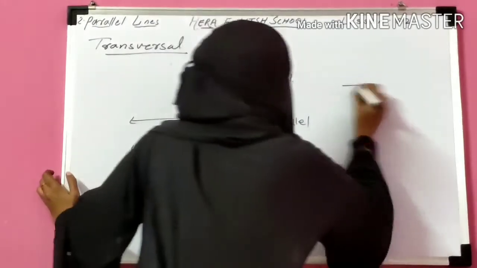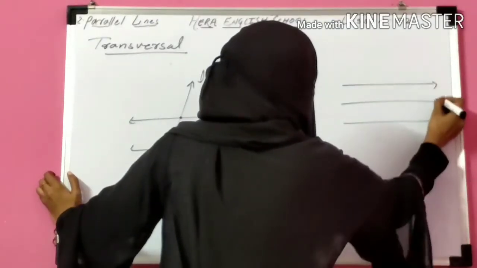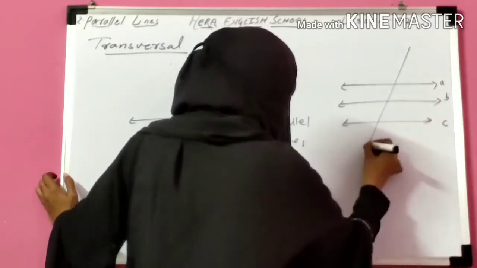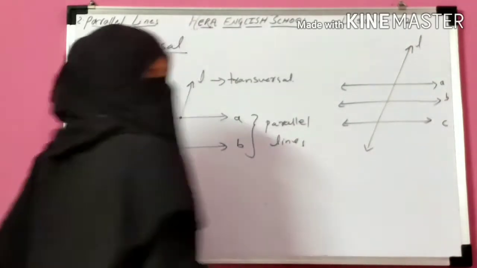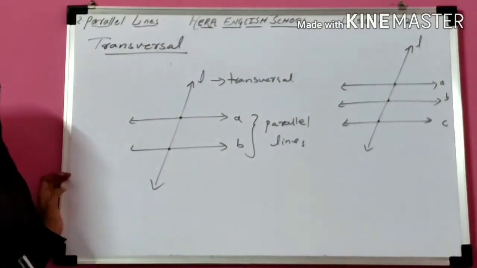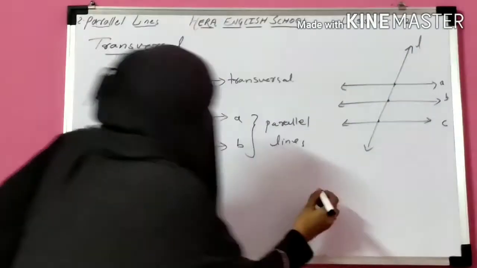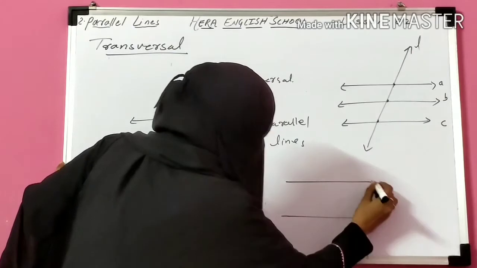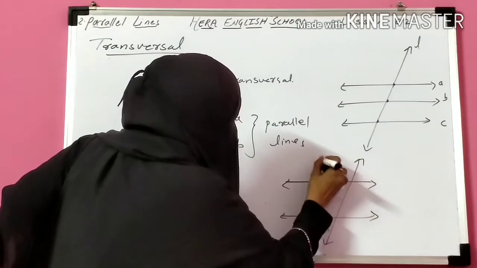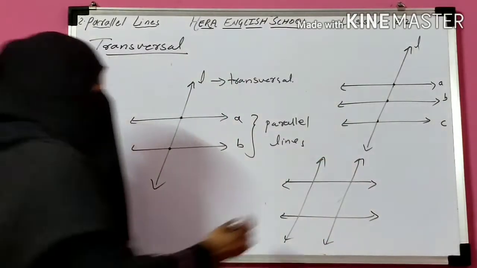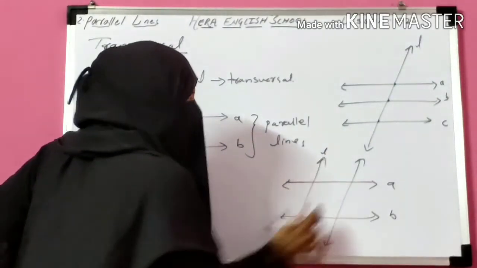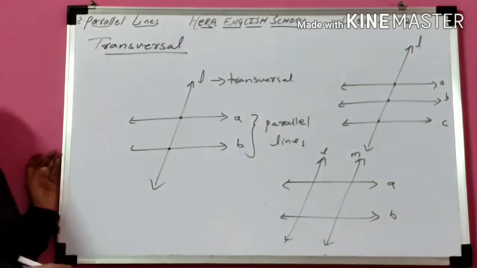Suppose here one more example. These three are the parallel lines, line A, line B, line C, and this line L intersects these three parallel lines at 3 points. So line L is the transversal. Now one more example. Suppose these are the parallel lines and these two lines intersect the parallel lines. So they are the transversals. Here A and B are the parallel lines, line L is a transversal and line M is also a transversal.